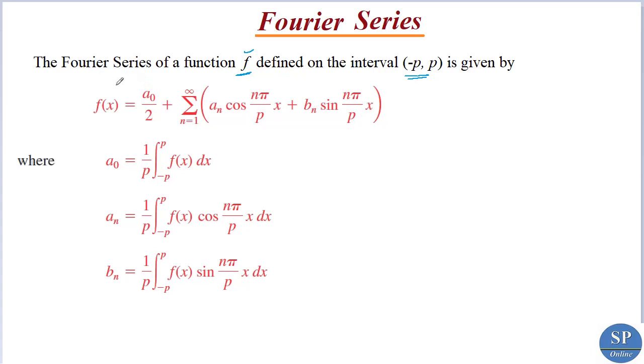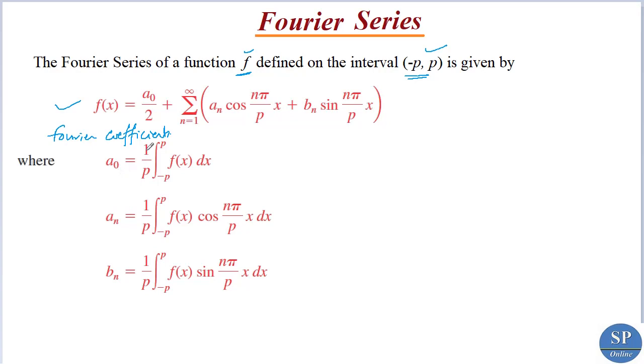It is the Fourier series of a function f defined on this interval minus p to p, given by this trigonometric series, where the coefficients a0, an, bn, n equal to 1, 2, 3, etc. up to infinity, are called Fourier coefficients. The Fourier coefficients are given by this formula.